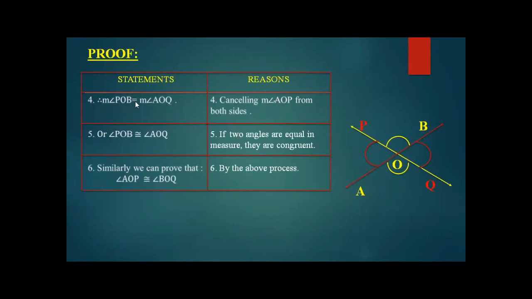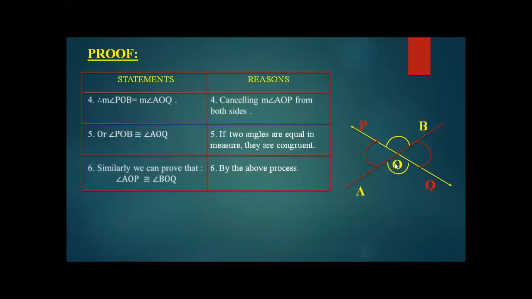Now if they are equal to each other, it means they are also congruent to each other, because in geometry we use the word congruent when we talk about angles or lines. Their sums were equal to 180 degrees, and then we cancelled AOP, so they are equal to each other now. If their measures are equal, they are also congruent. So angle POB is congruent to AOQ. This is the required thing which we had to prove: that angle POB is congruent to angle AOQ.